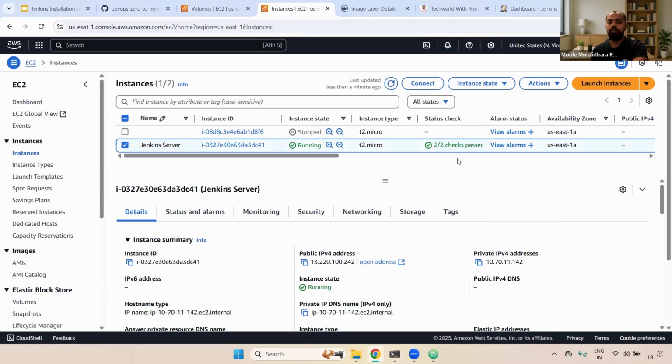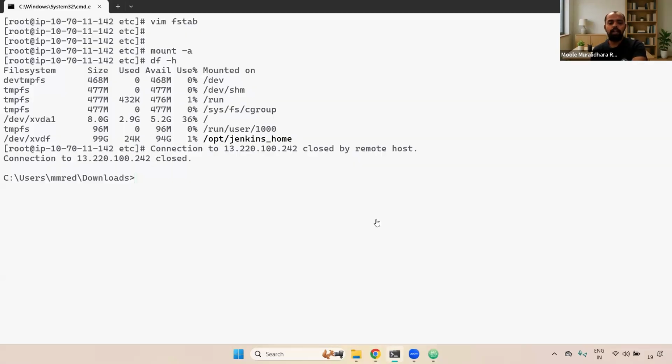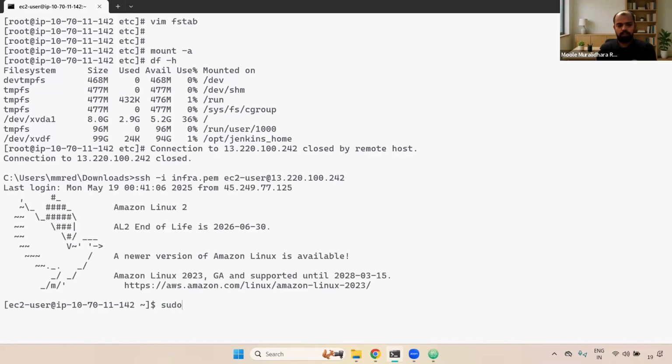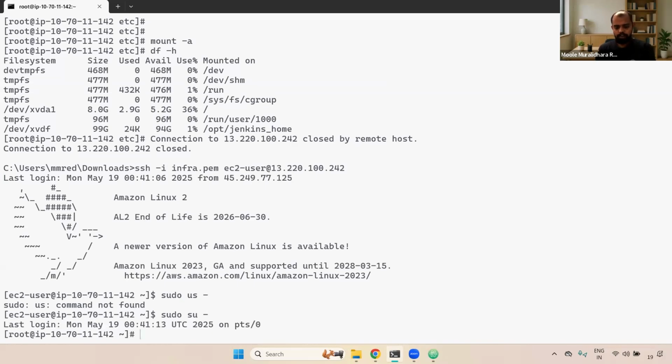But if you set this up inside /etc/fstab, even if someone reboots, once the server is up again, you can see that mount path. Now if you log in again, I'm going to go here. Now you can go to sudo su -.